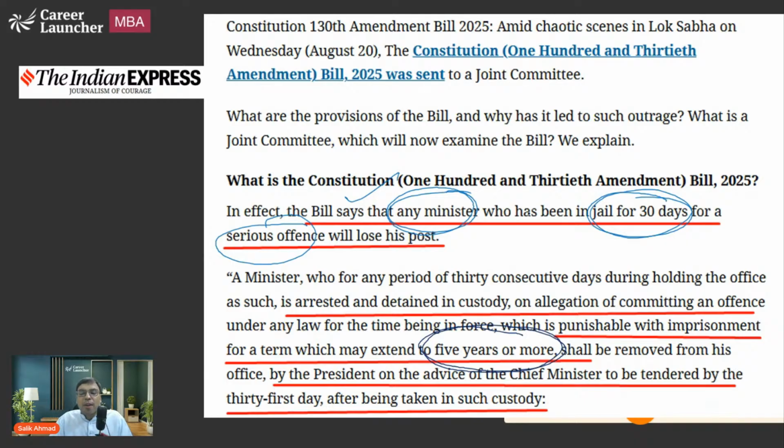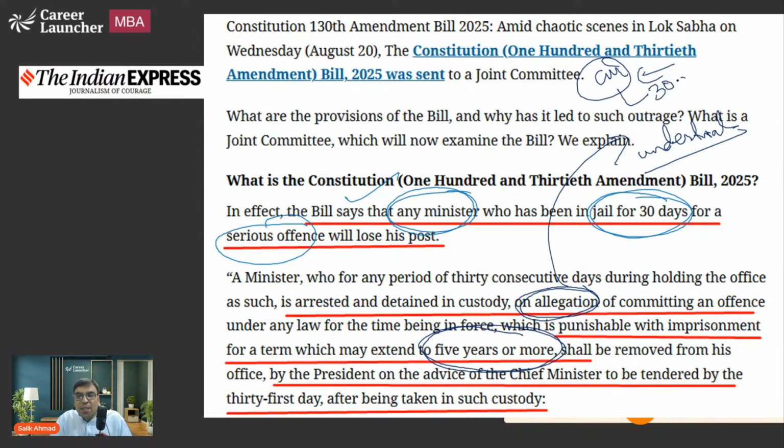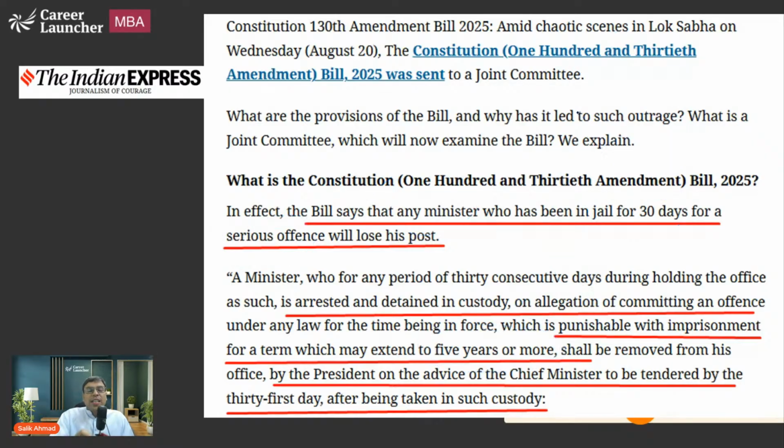But what is problematic? Problematic is that only an allegation is made and the person has been arrested by an agency. The minister has been arrested, but still the matter is under trial. Okay. So a minister, let's say the chief minister of a state, has been arrested by an agency, ED, CBI, or any other agency, and that chief minister has not got bail for 30 days. So on the 31st day, he or she will lose the seat. He or she will no more be the chief minister. Okay, that is what you should be knowing. So that is what the idea is.